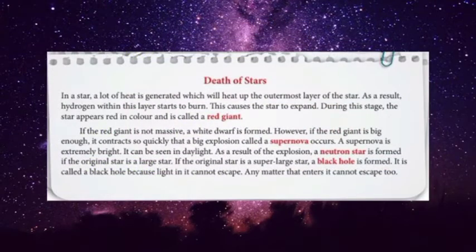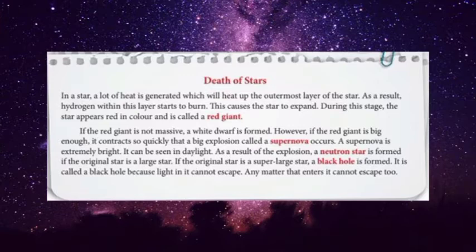The next subtopic is the death of stars. In a star, a lot of heat is generated which will heat up the outermost layer of the star. As a result, hydrogen within this layer starts to burn. This causes the star to expand. During this stage, the star appears red in color and is called a red giant. If the red giant is not massive, a white dwarf is formed.